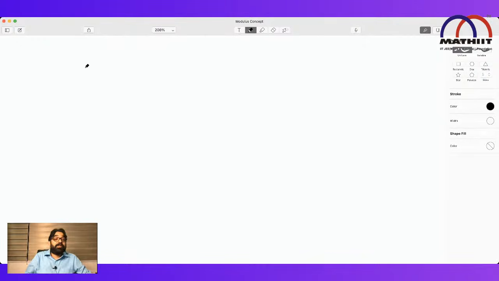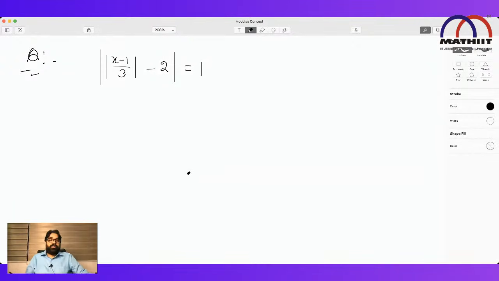So let's think about some other question on this pattern. Mod of... this time I'm expecting an answer from everybody. Give me the answer for this question. Find x for this. Follow the rule, get the answer, you will surely get it.